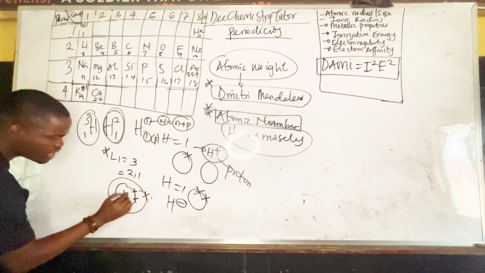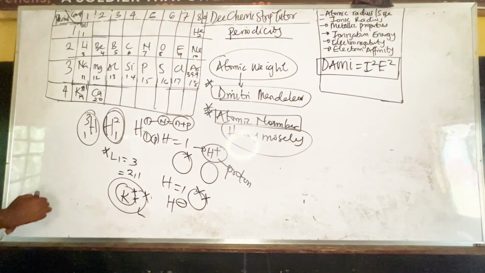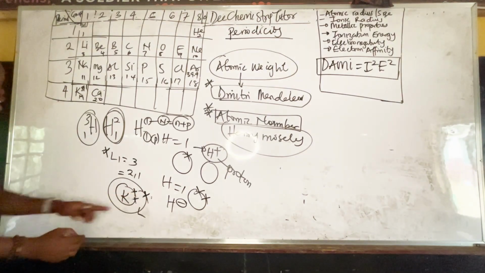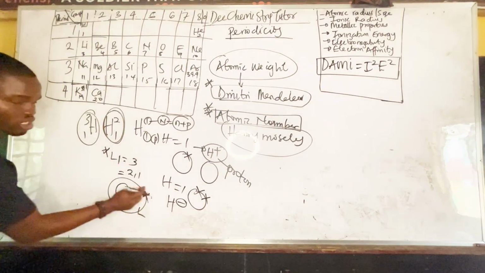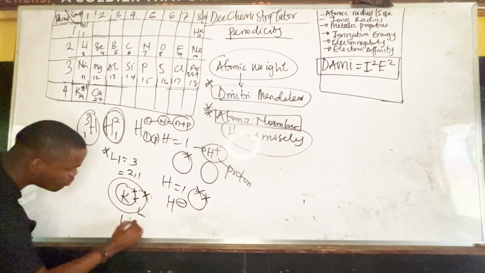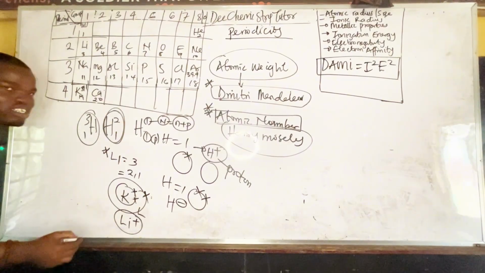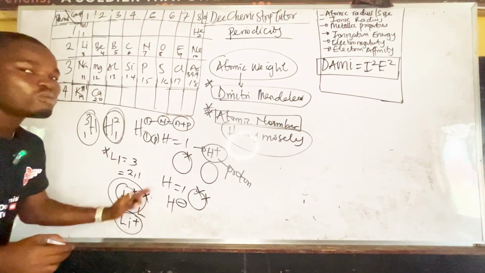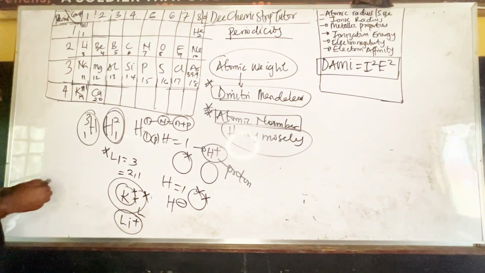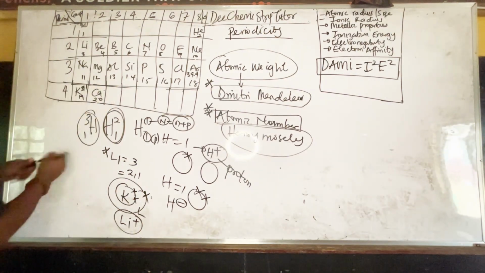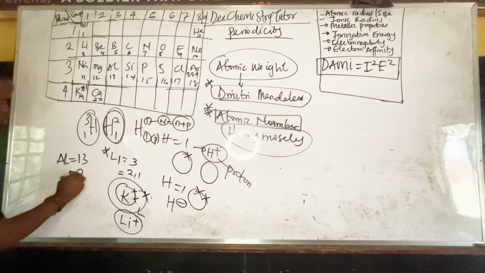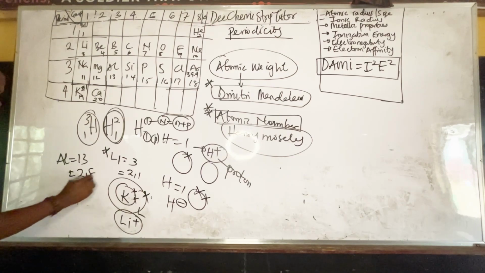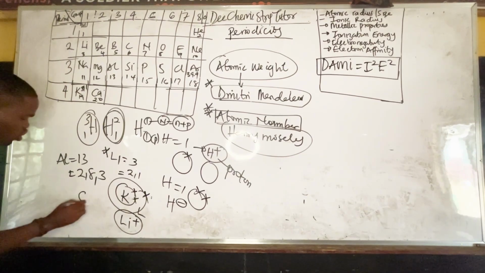So this is what they call the K and L shells. That means the outermost shell here has 1 electron. So if this loses an electron, it will become Li+. Just like I said, in chemistry, if you lose an electron, it becomes positively charged. Take note of that. So if I want to write for 13, aluminium, it will be 2, 8, because 2 plus 8 is 10, then plus 3. So if I want to draw it, 2, then I'll draw this as 8.